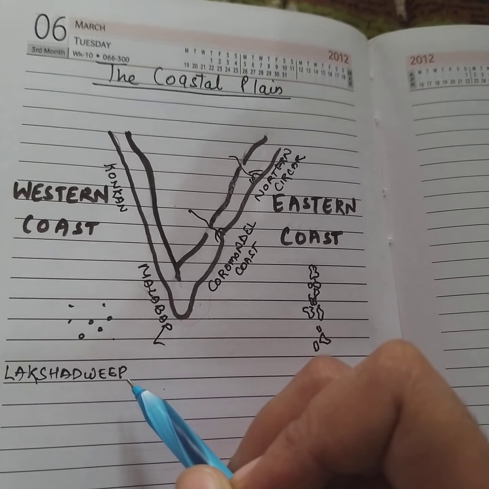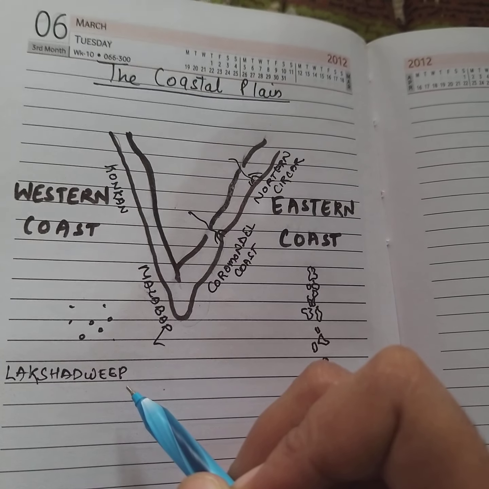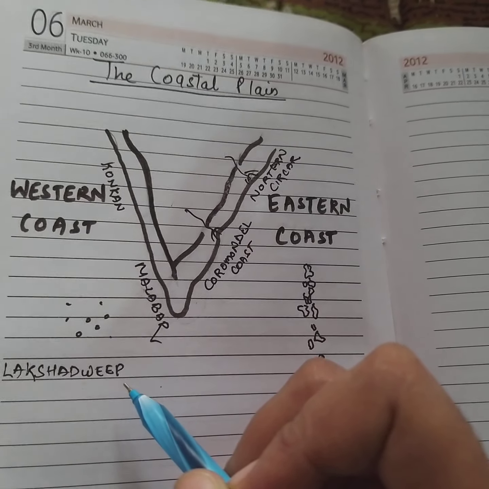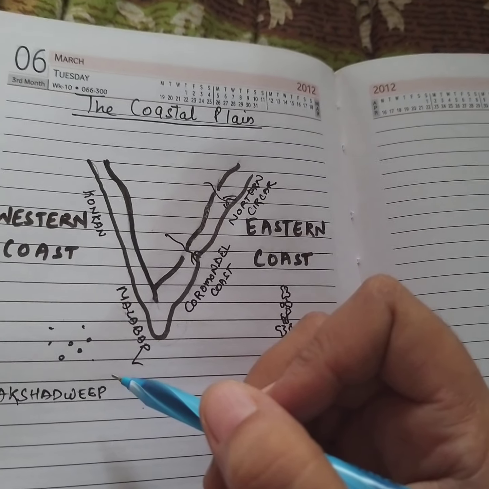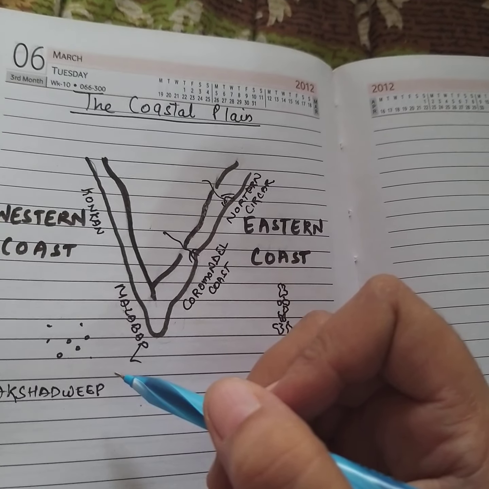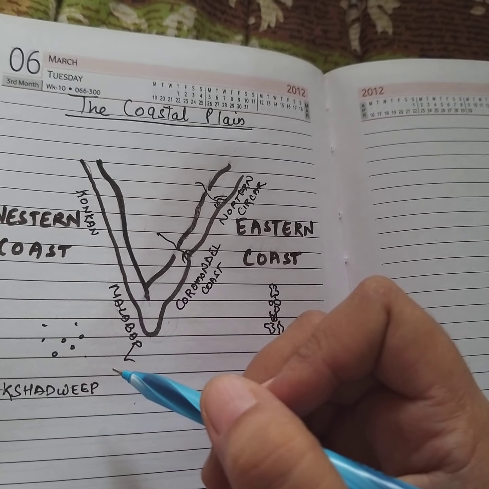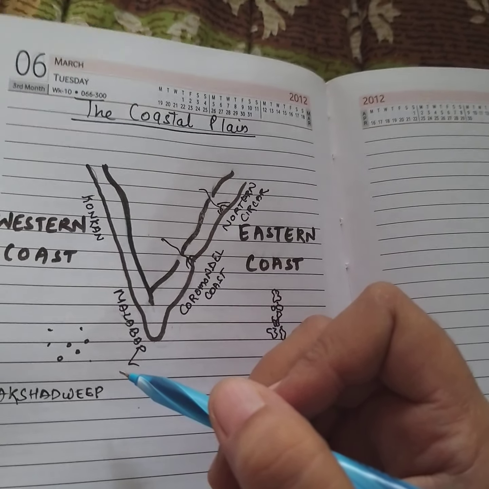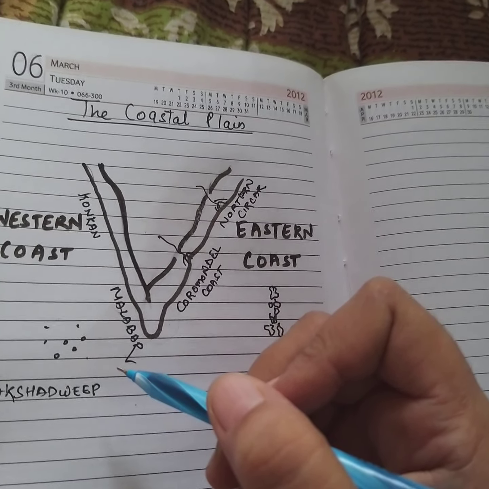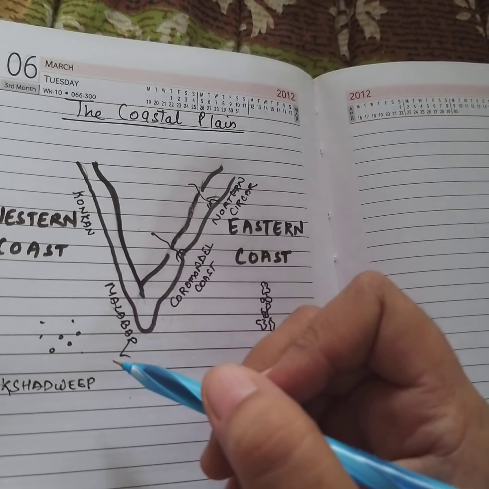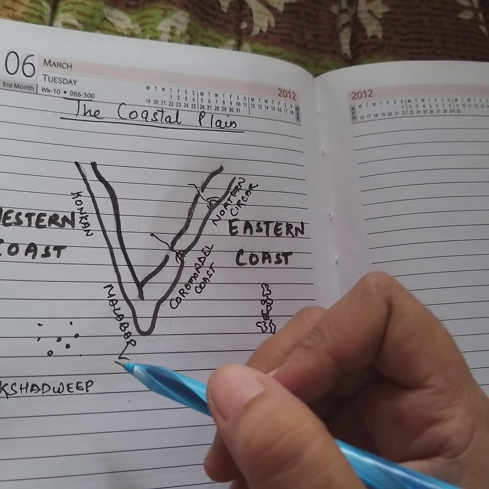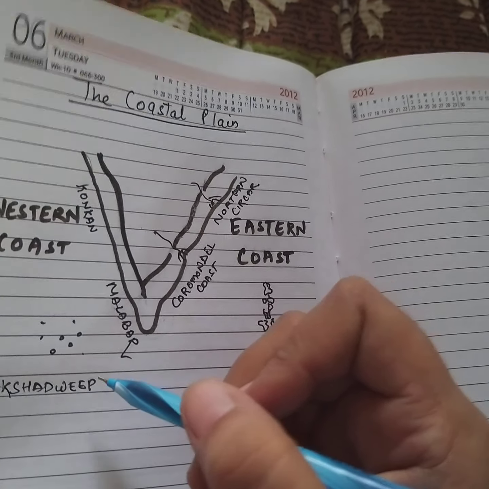So what is a coral? Here you can see a coral reef is made up of a thin layer of calcium carbonate. Coral polyps are short-lived microscopic organisms which live in colonies. They secrete calcium carbonate, and the coral secretions and their skeletons form coral deposits in the form of reefs.